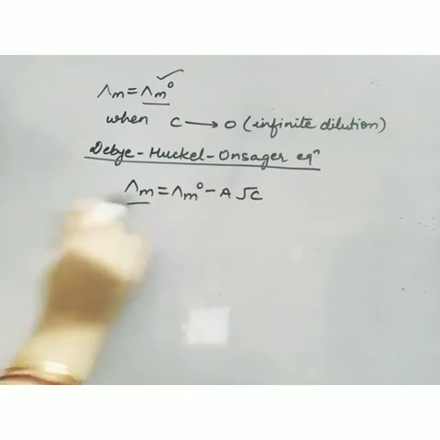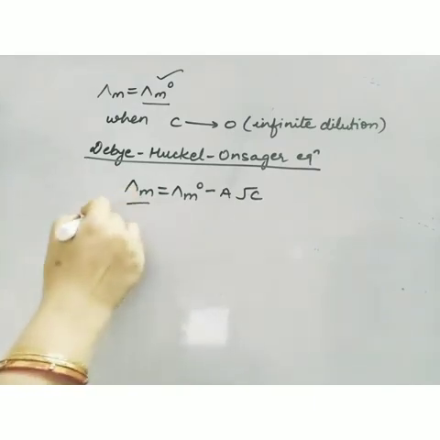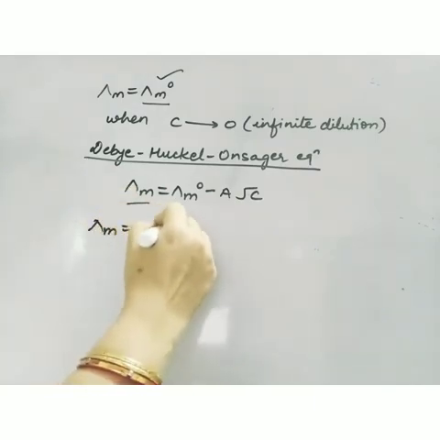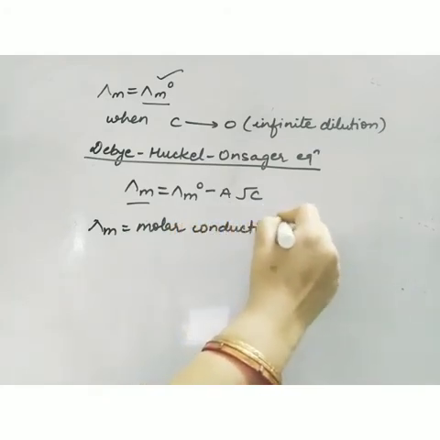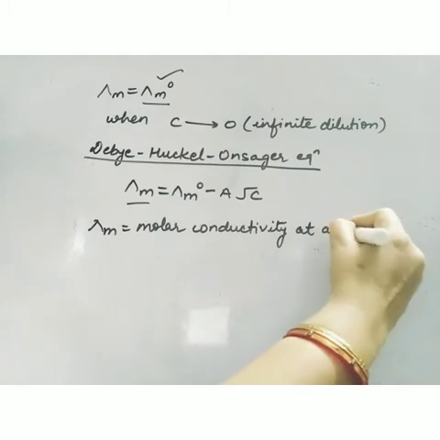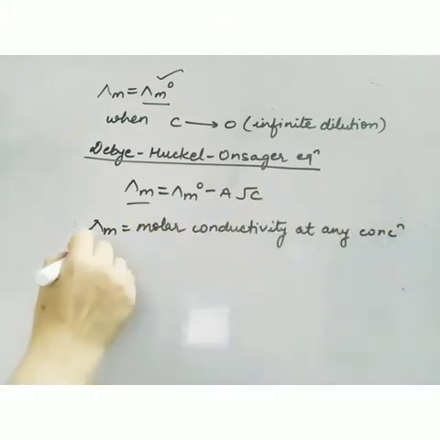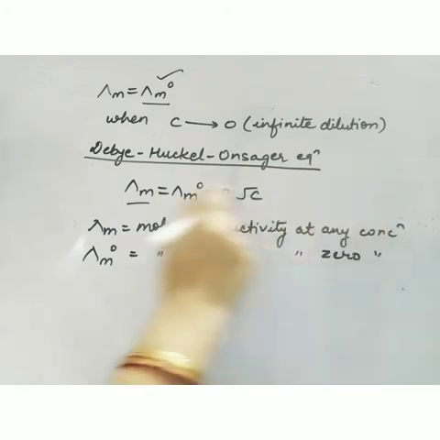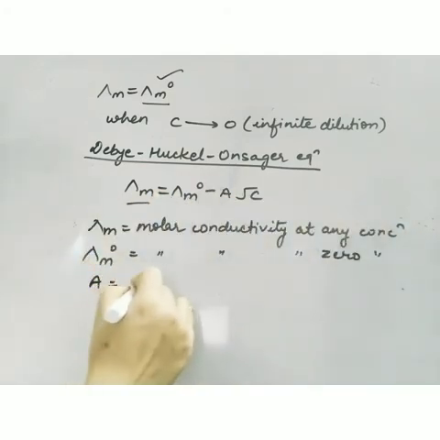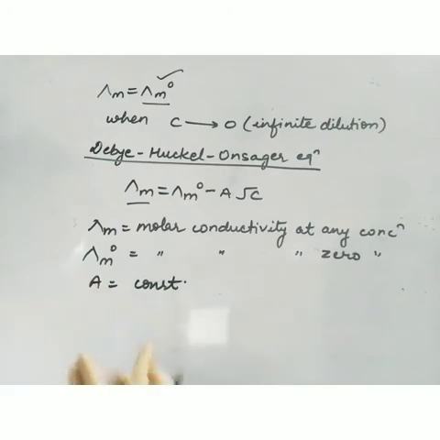Lambda m is the molar conductivity at any concentration. Lambda m naught is the molar conductivity at zero concentration, that is the maximum value. A is a constant which depends upon the nature of that solution, and C is a concentration factor here.